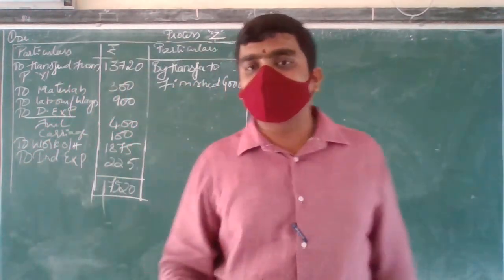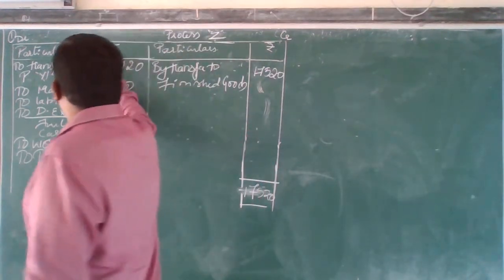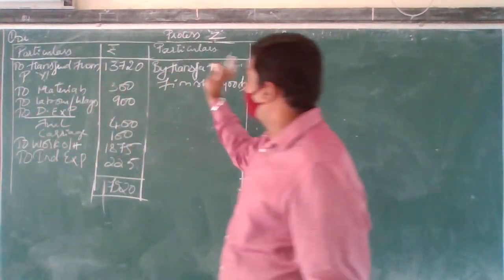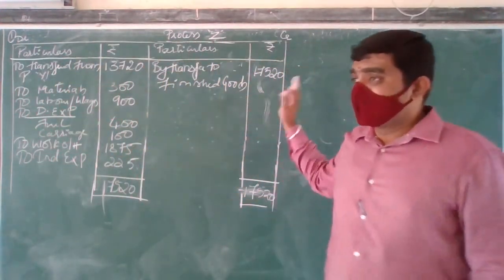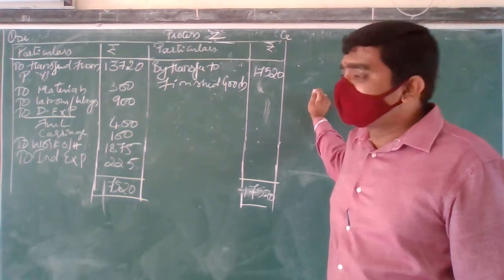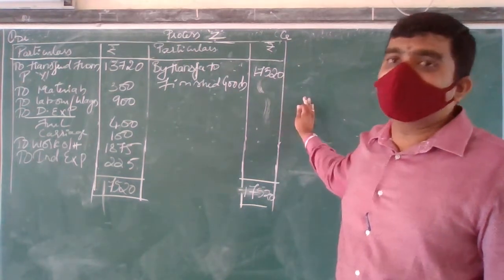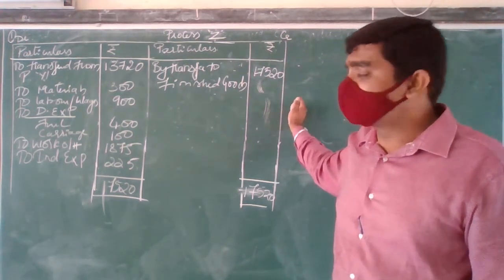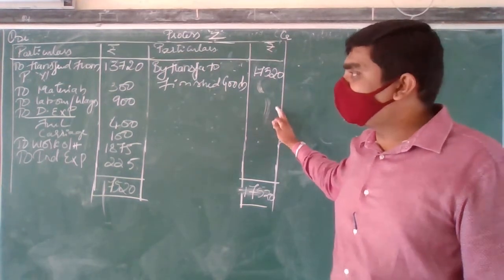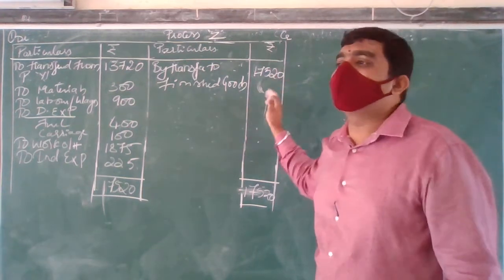Okay, students, see, this is process accounts where we are going to prepare for each different process. I did it here on the board by erasing, but you have to prepare 3 different process accounts. First you have to show the working note, or after this process only you can do better doing it first itself, then after that you can prepare this process account. 3 different processes you have to prepare. Okay, I hope everyone is clear and everyone has understood.